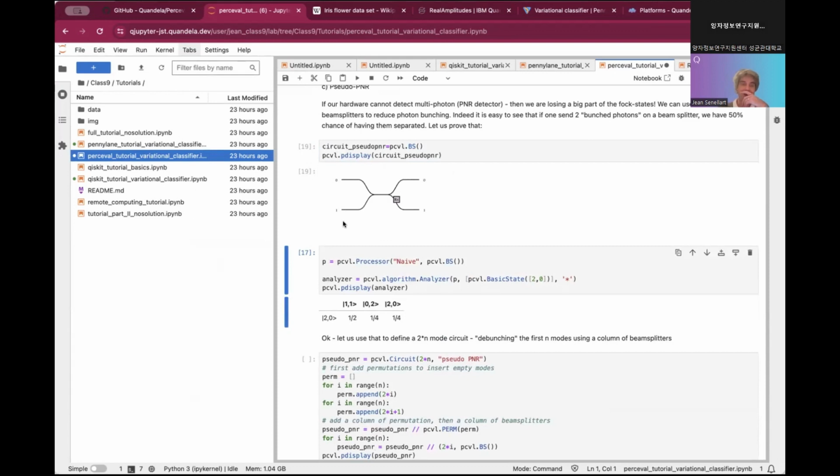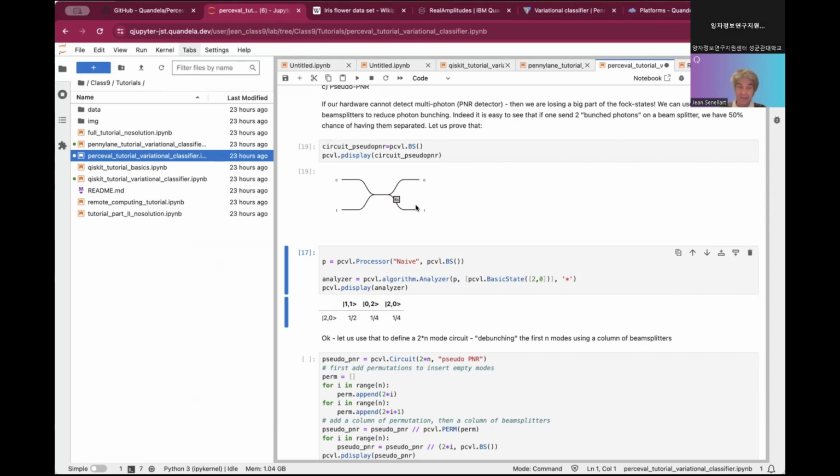The idea is that if you send 2 photons in the first mode and you don't send any photon here, then the photons will not interfere. In the output, they will just be dispatched independently on each mode. So there is a 50% chance that the first photon goes in the upper mode, 50% chance that it goes in the lower mode, and the same for the second photon.